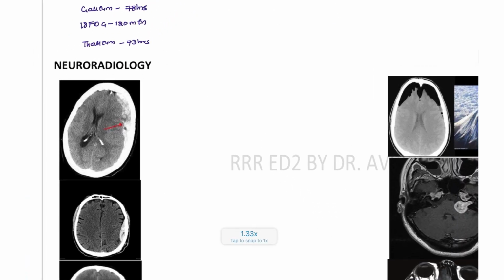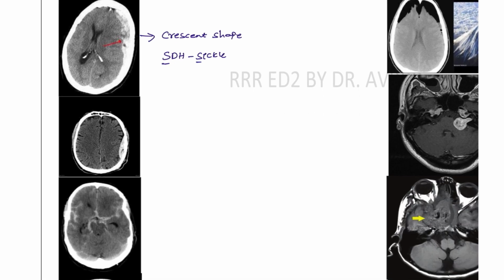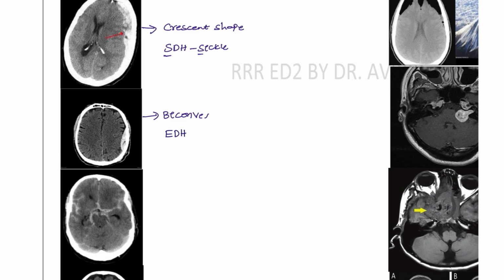Next, let's go system by system. We will be understanding different types of lesions here. So here you can see this crescent shape, seen in which condition, guys? Subdural hematoma. Remember, like a sickle shape, subdural hematoma is seen as a crescent shape. Next, this biconvex shape is seen in the epidural hematoma.